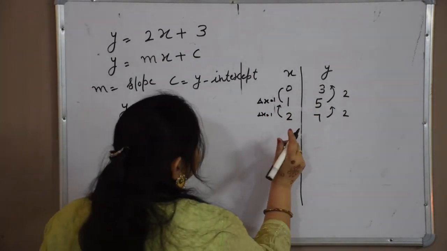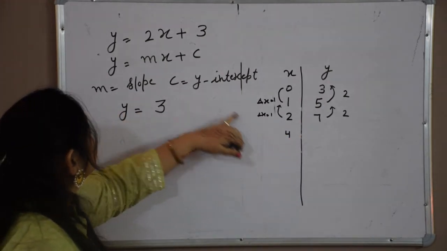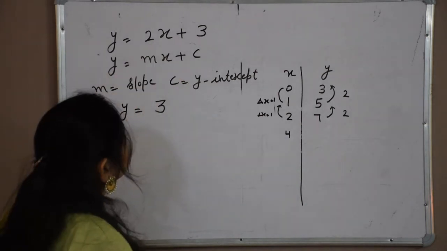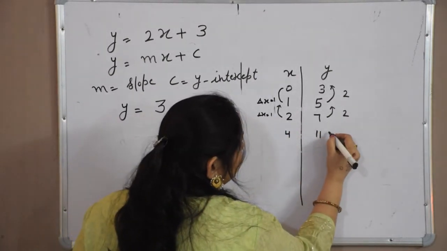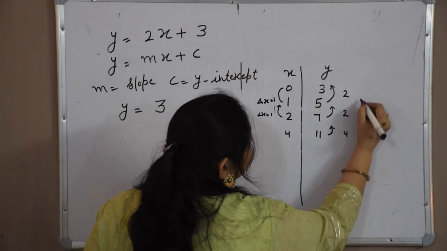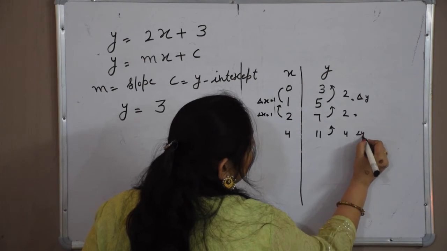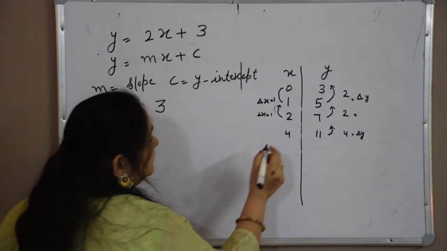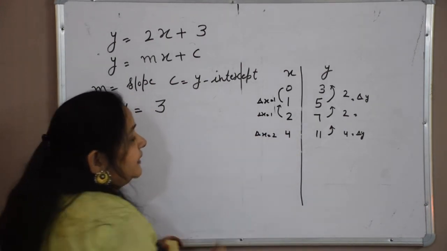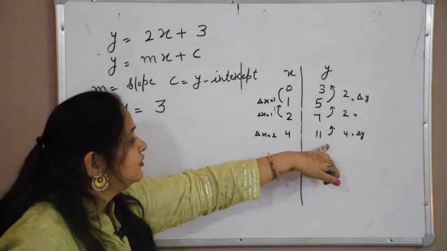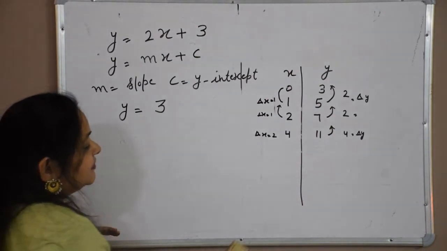Now I take x as 4. Then my y will become 11. So how much change is there from 11 to 7? The change is 4. So delta y is 2 here, here again 2, and here delta y is 4. If I take a distance of 2, that is delta x is 2, then delta y becomes 4. So what can we say about the slope?